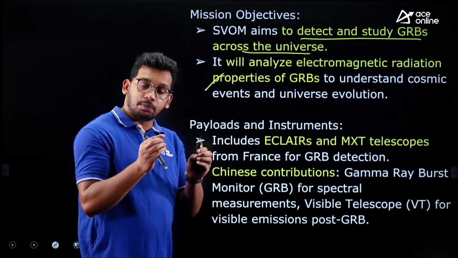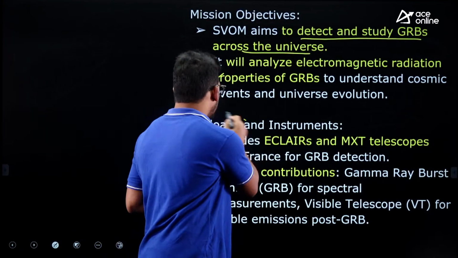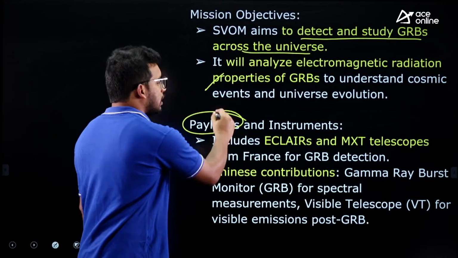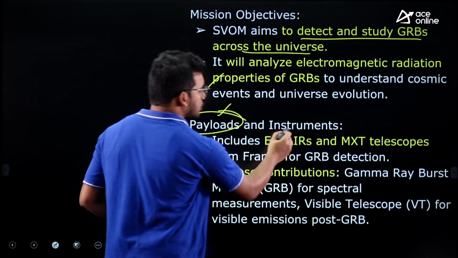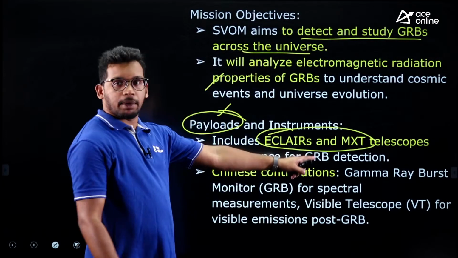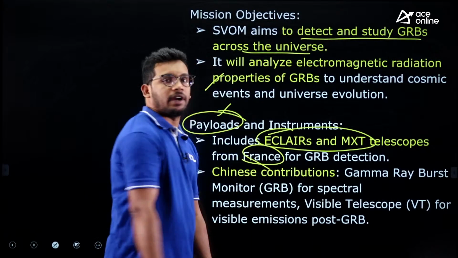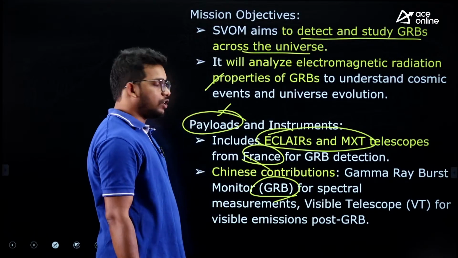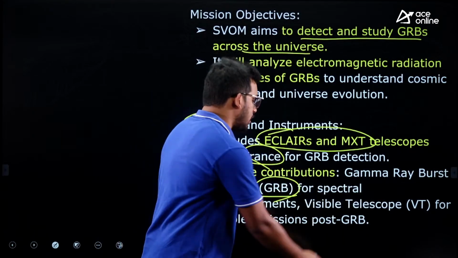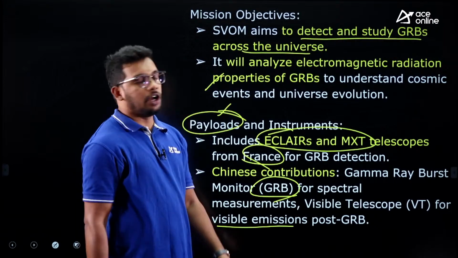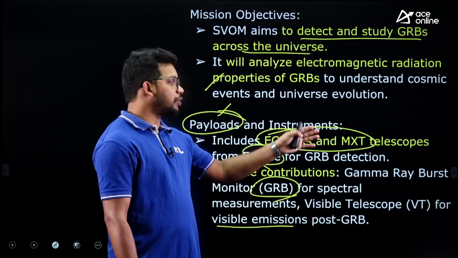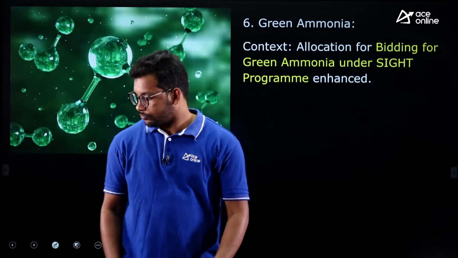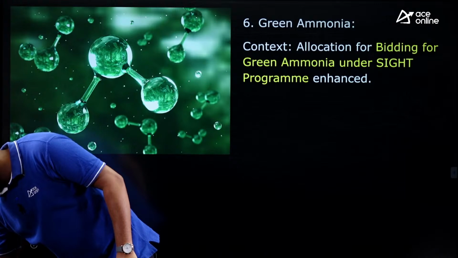And payloads. Payloads means instruments. Remember, payloads means the instruments used in the satellite. Whatever instruments are kept in the satellite are called payloads. So there are two telescopes, named ECLAIRs and MXT, which were developed by France. And then there are two more telescopes, the GRB telescope and the visible telescope, VT, which were developed by China. So two telescopes were developed by China and two by France, right? So that is about the article, or the satellite.